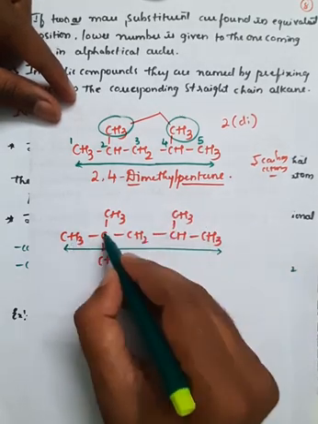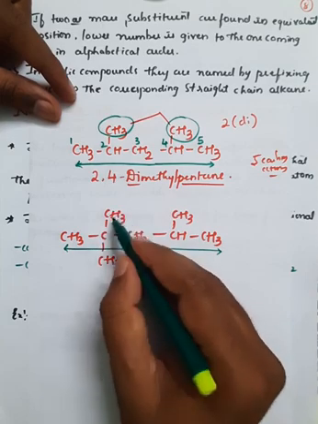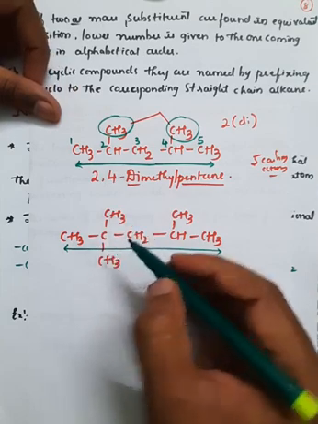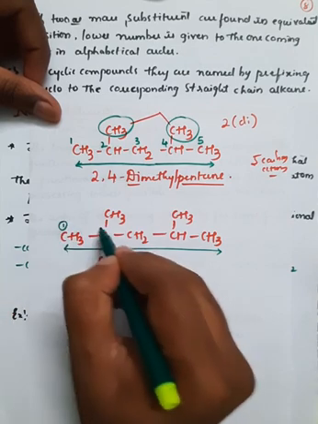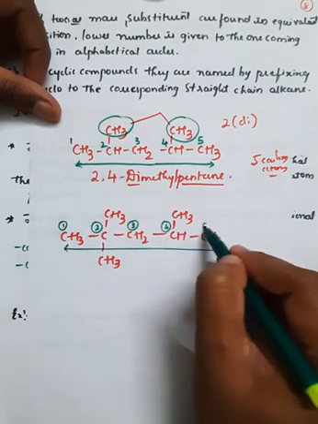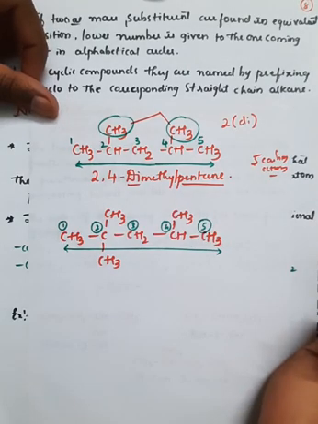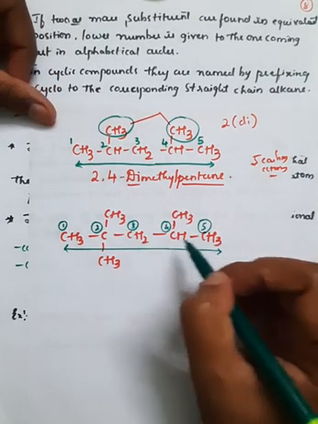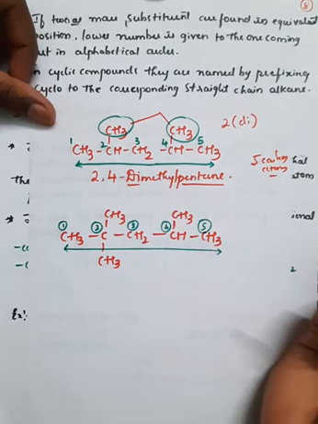If you number from this side, at the second carbon there is attachment of 2 CH3 groups, so therefore I can number from this side also. So 1, this second position, this third position, fourth carbon atom and the fifth carbon atom, right? So the second rule is numbering the carbon atoms.